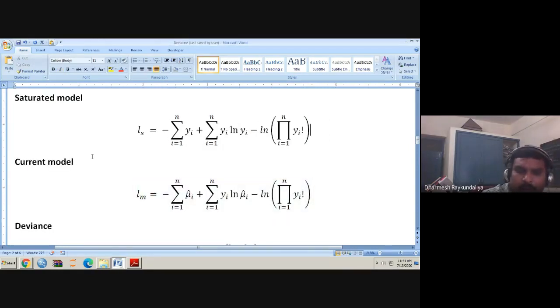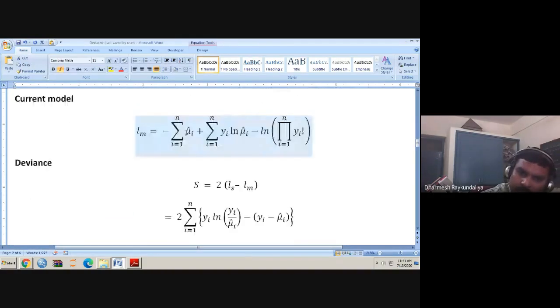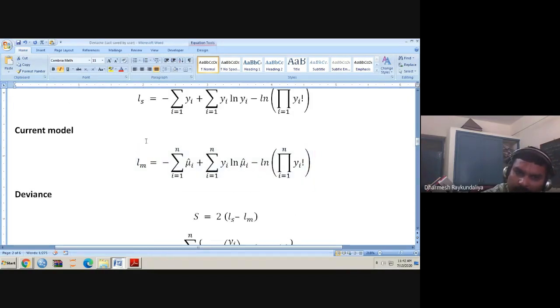What about the current model? Wherever you get mu i, just replace it by the maximum likelihood estimator, so mu i is replaced by mu i cap. And what is the deviance? It is twice of this. So just take the difference, twice of this.